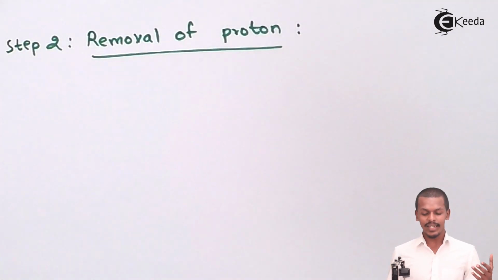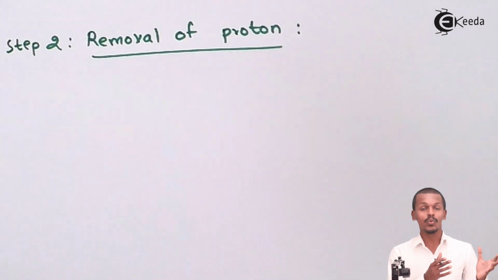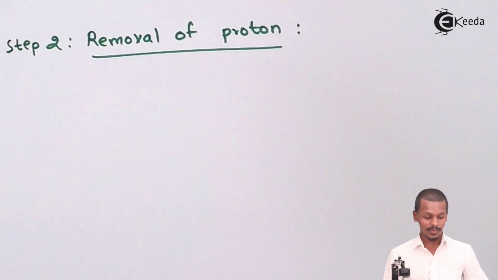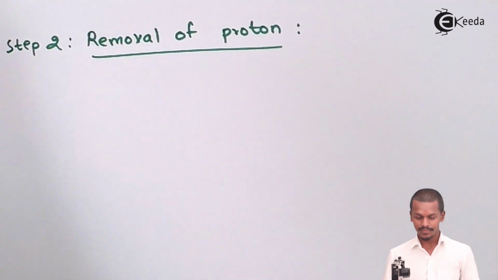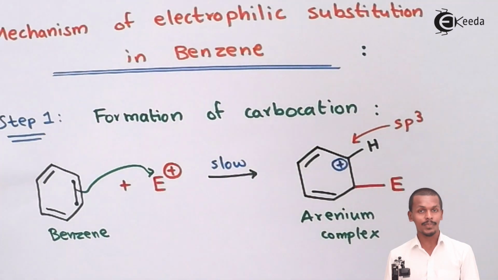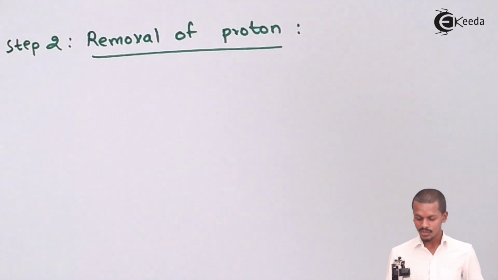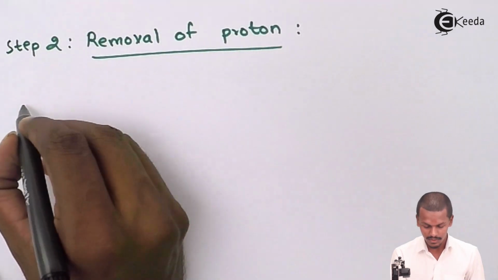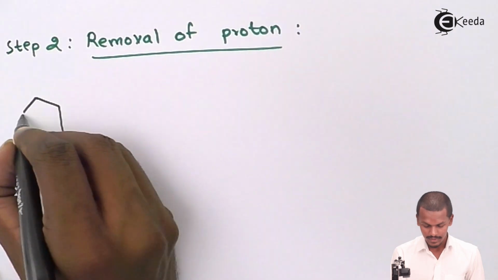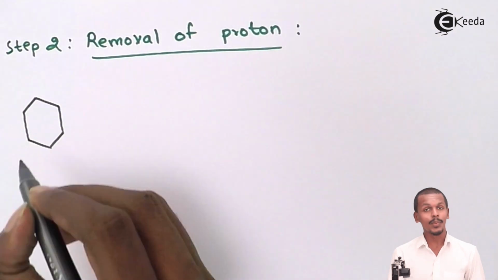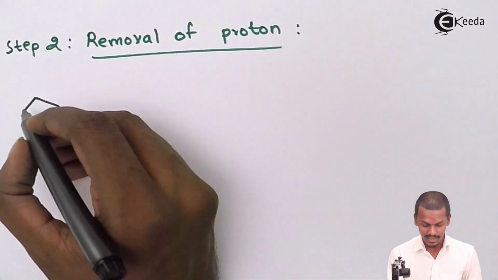So in this case, the thing that I'm going to represent is I have to draw the structure that has been formed as a product over here, as you could see on the first one. I'm going to use this same product, and for which I am going to represent that hydrogen has been removed. So therefore, the structure that was mentioned in step number 1 could be written in this form also.